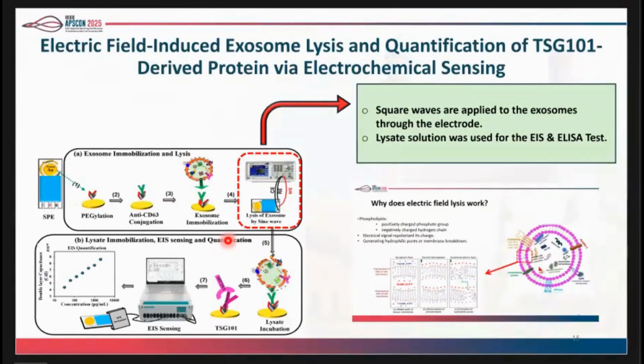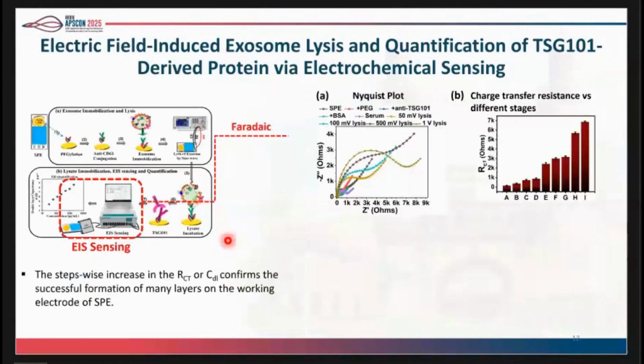Once they are lysed, we have detected them using Faradic and non-Faradic EIS sensing. In the Faradic EIS sensing, we observe that there is a progressive increase in the semicircular diameter of the Nyquist plot and charge transfer resistance at every stage of sensor development.